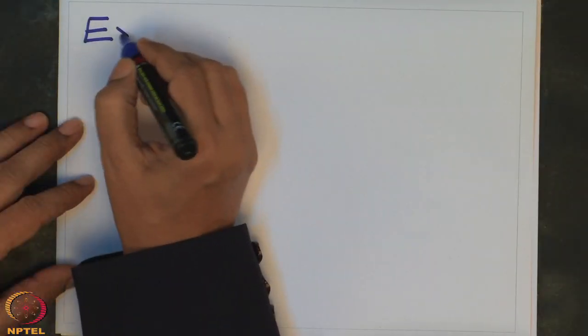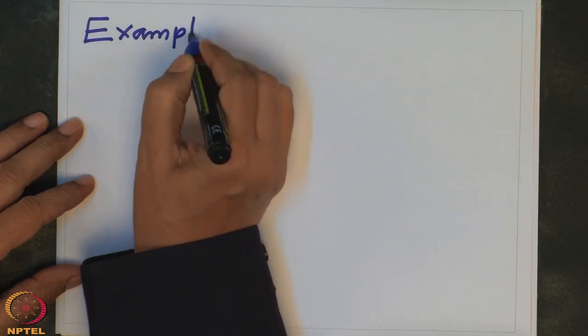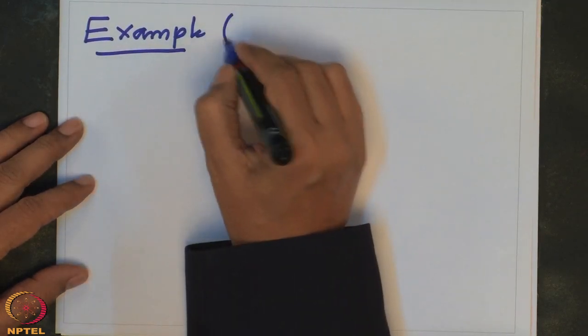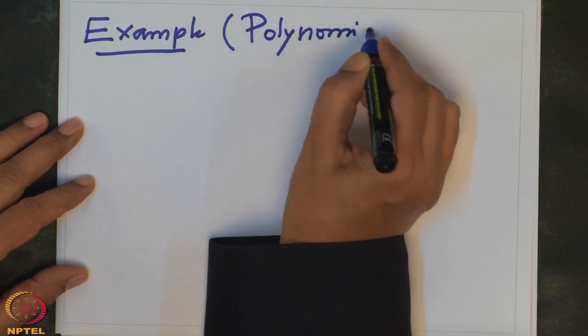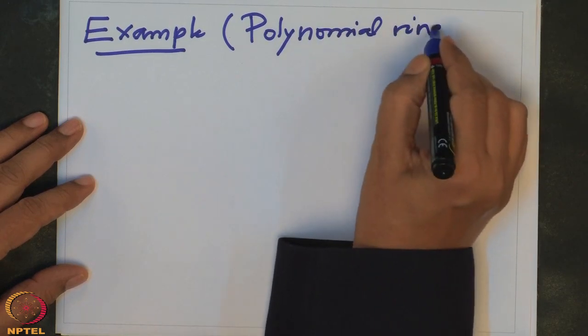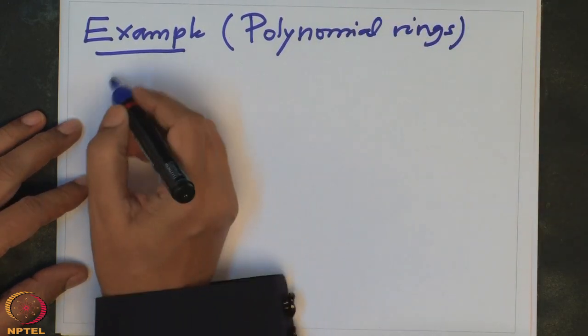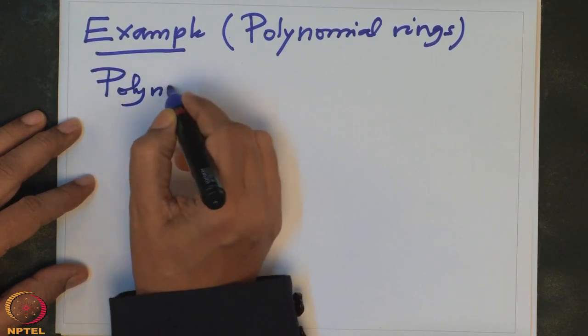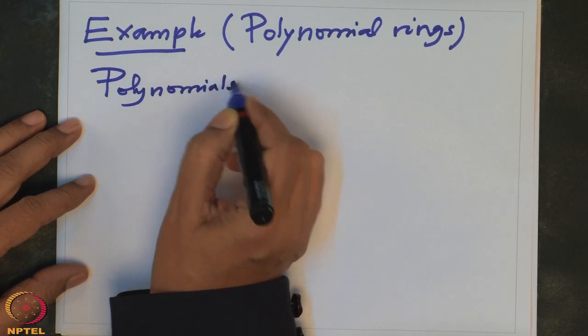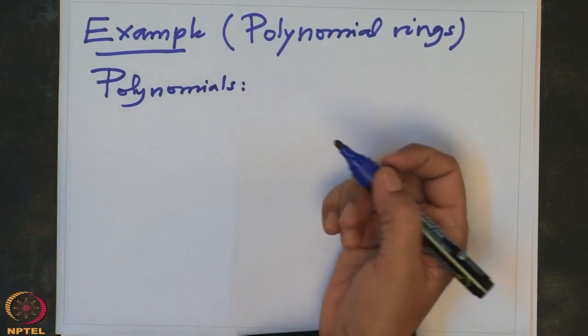One more example of a natural ring I want to construct. These are so-called polynomial rings. First of all, I want to spend a couple of minutes on polynomials.